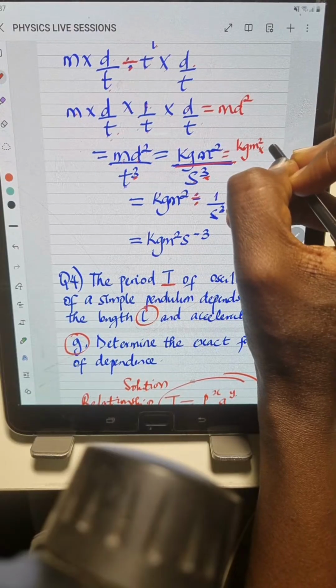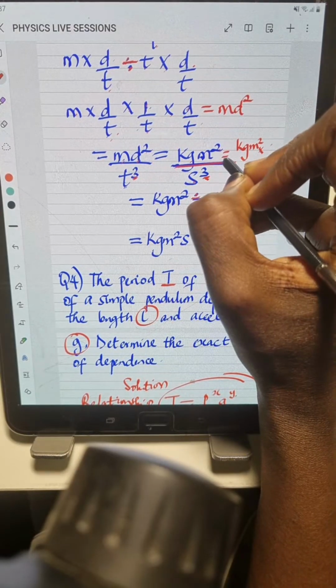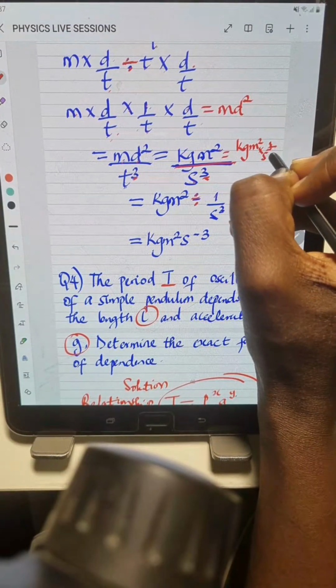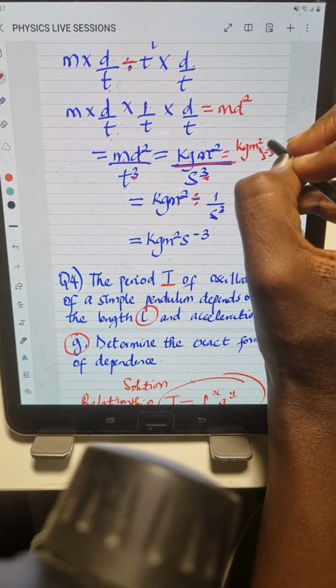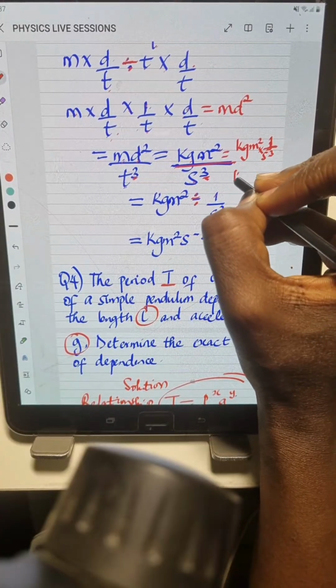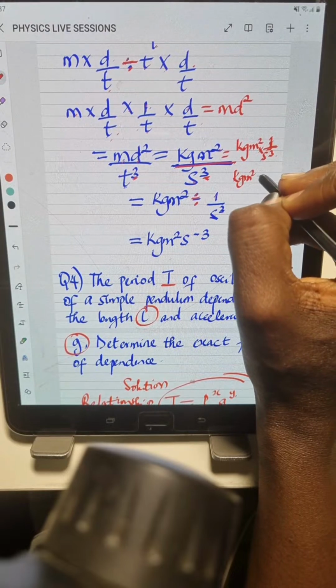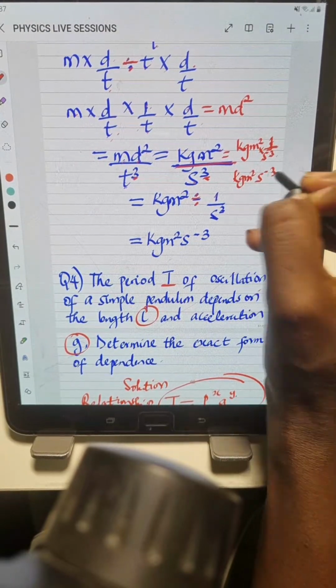Times, okay, kg m squared times 1 over what? S to the power of what? 3. 1 over s to the power of 3, which can also be written as what? Kg m squared. 1 over s to the power of 3 can also be written as what? S to the power of minus 3.